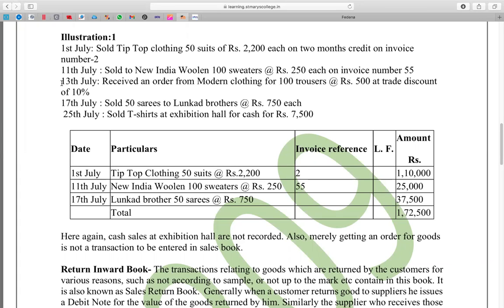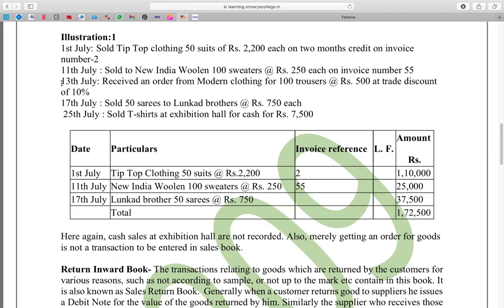Because the name is mentioned, we conclude that there is no cash paid. Therefore, when the name is mentioned, and cash and credit are not mentioned, it is a credit transaction. When the name is mentioned and cash is also mentioned, it's a cash transaction.